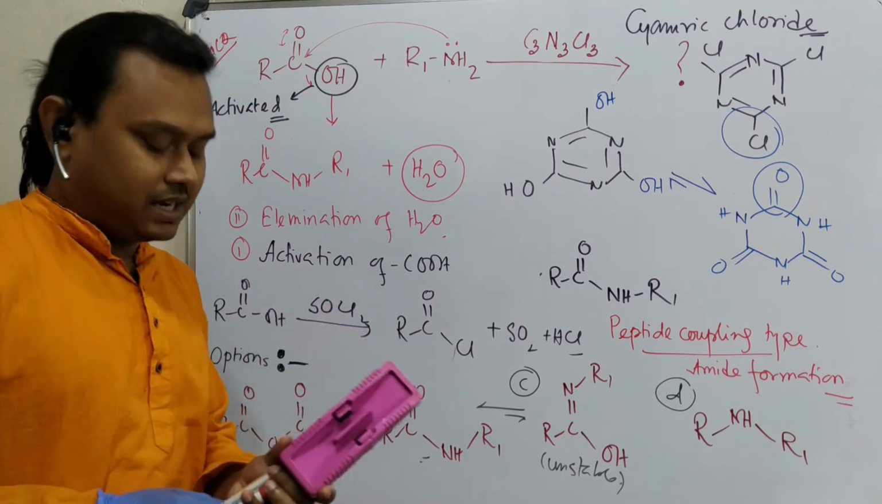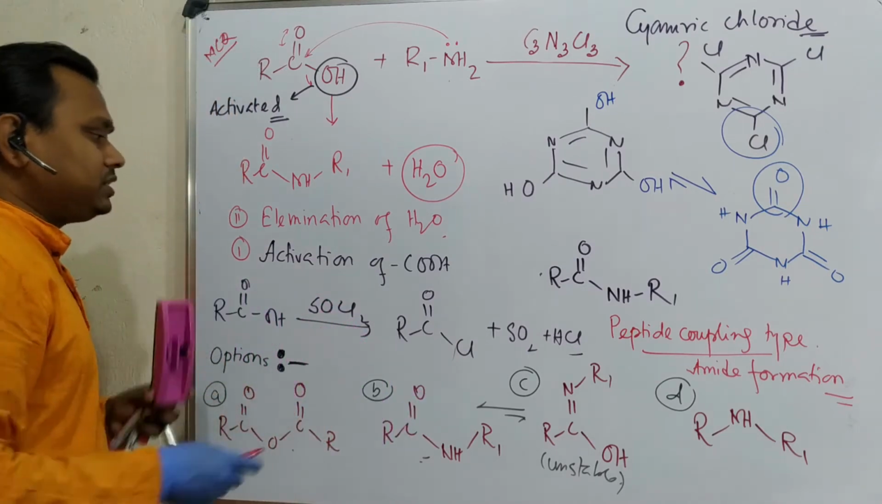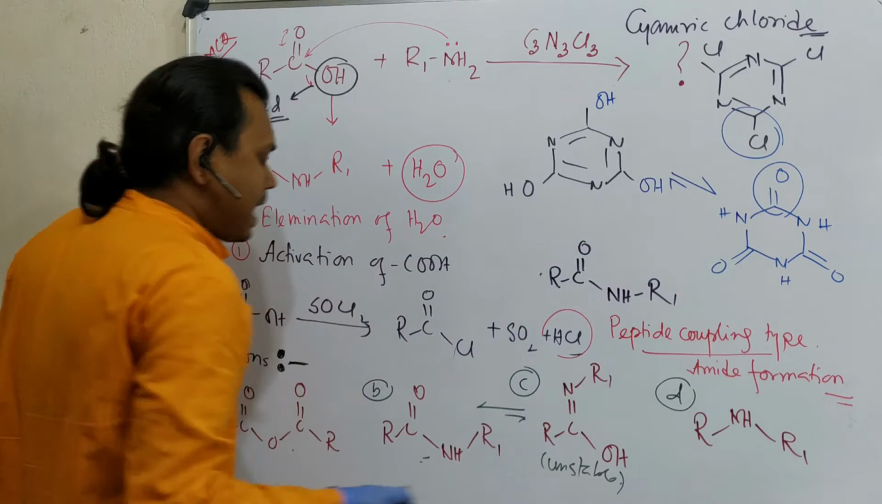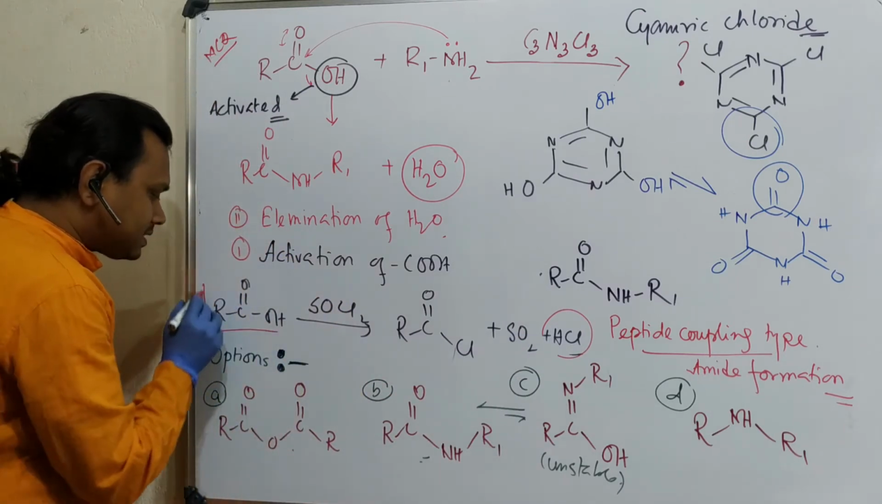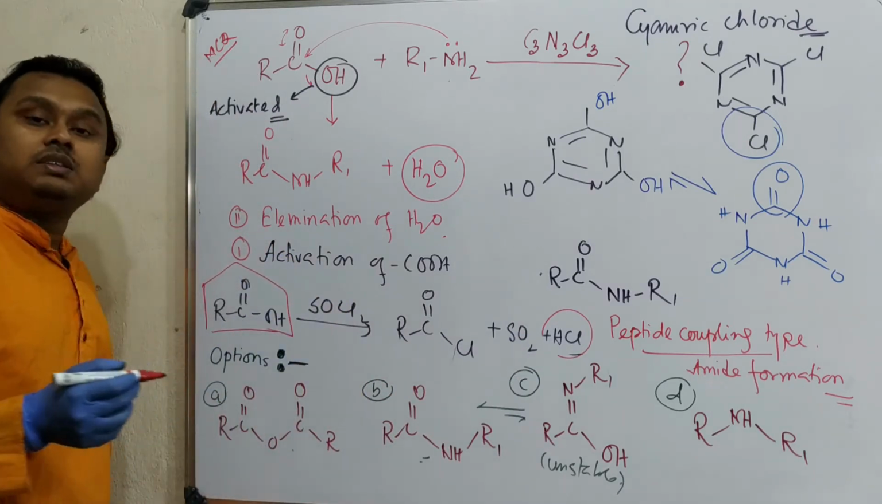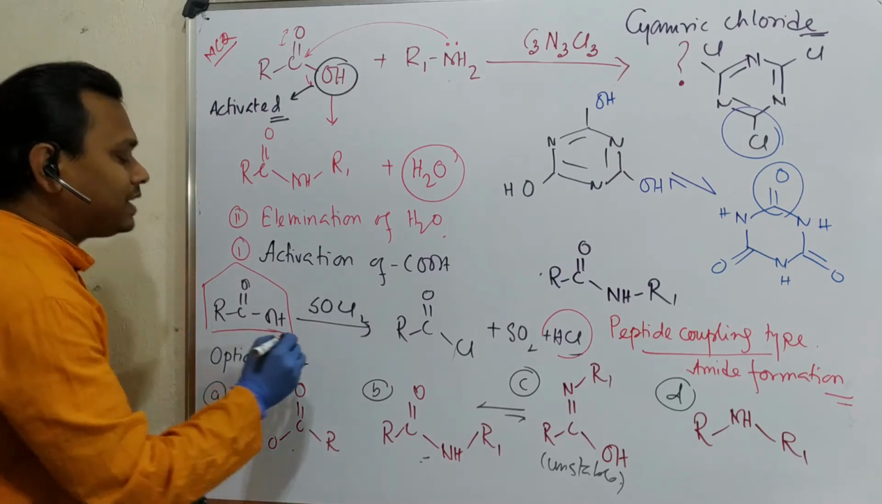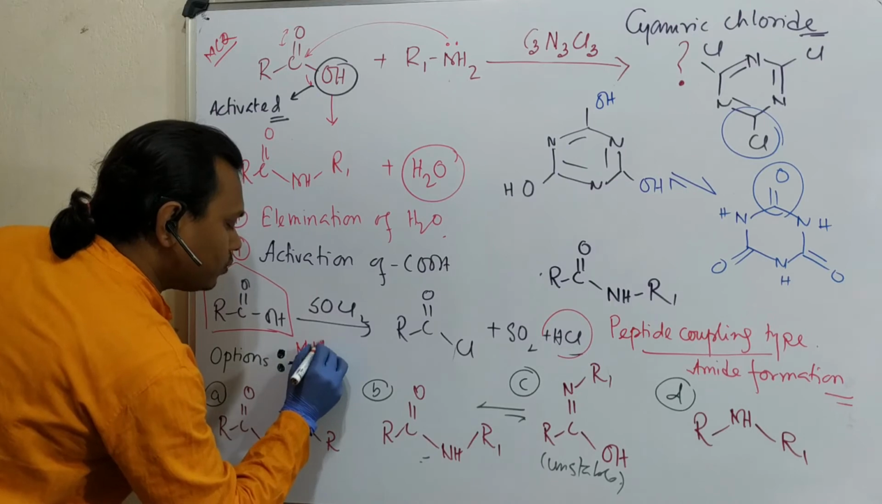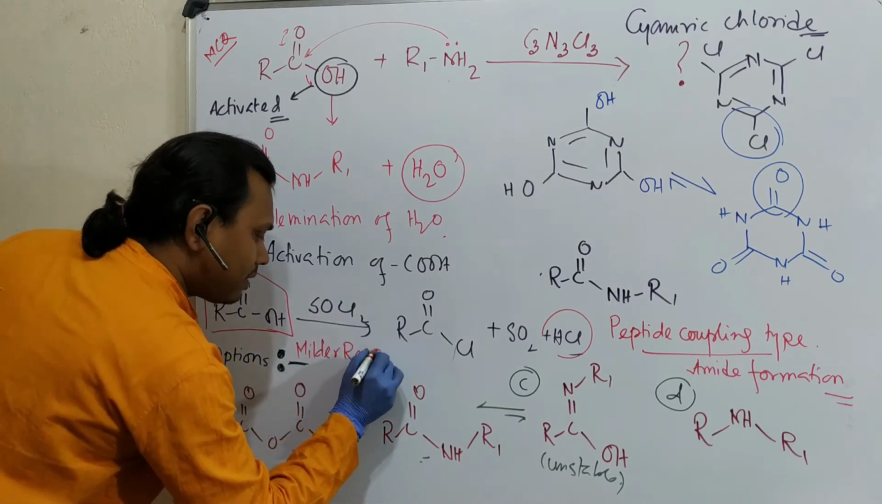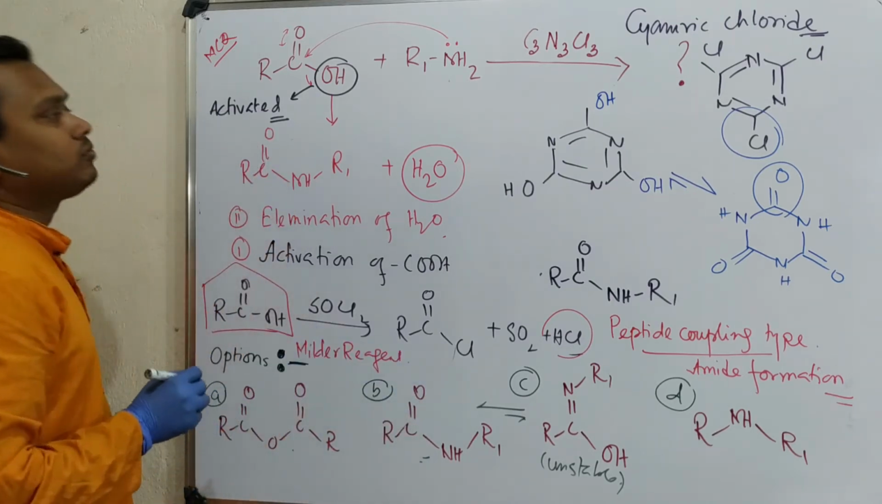But this has a disadvantage, student. See, during the reaction HCl is produced, and if your molecule has a very acid-sensitive group, then there is a chance of destruction of that group. So we need a milder reagent, and for that cyanuric chloride is one of the great choices.